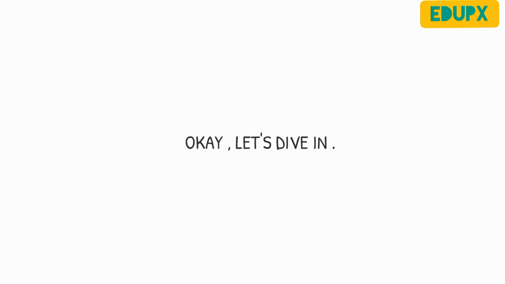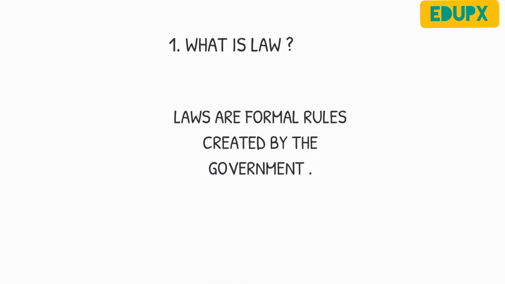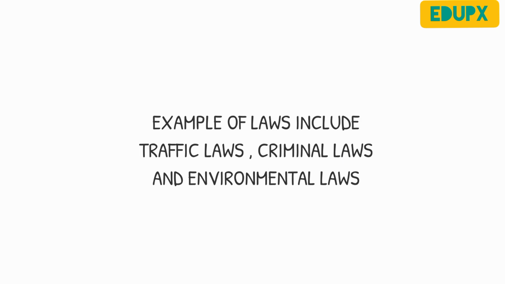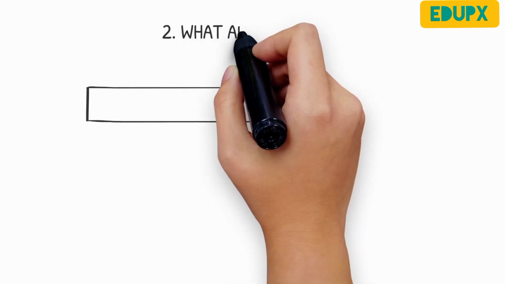So, let's dive in. First, let's understand what law is. Laws are formal rules that are created by the government and enforced by the legal system. Laws are designed to maintain order and protect the rights of individuals and society as a whole. Examples of laws include traffic laws, criminal laws, and environmental laws. Breaking a law can result in more serious consequences, such as fines or imprisonment.